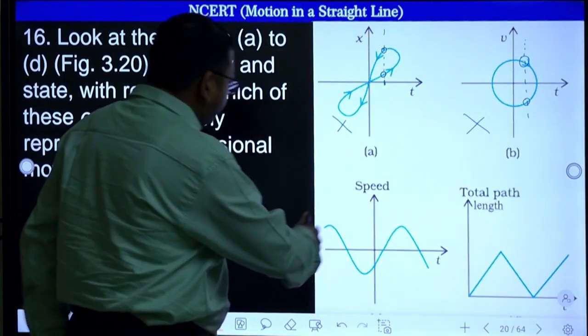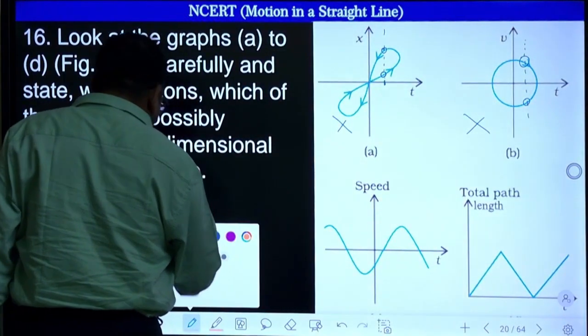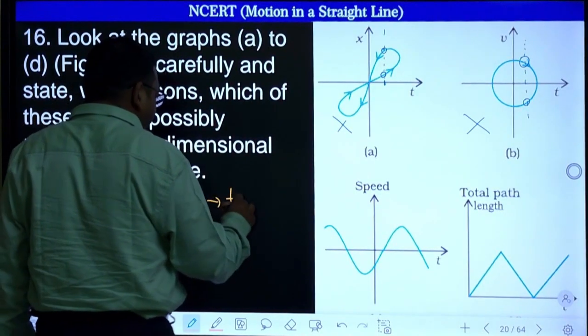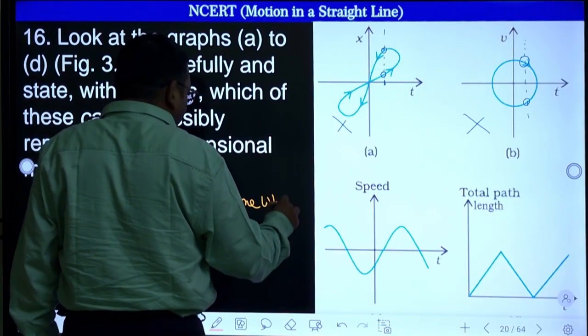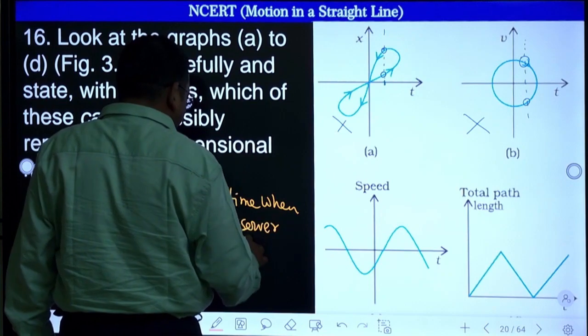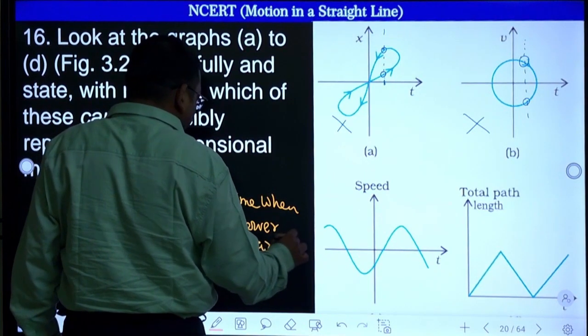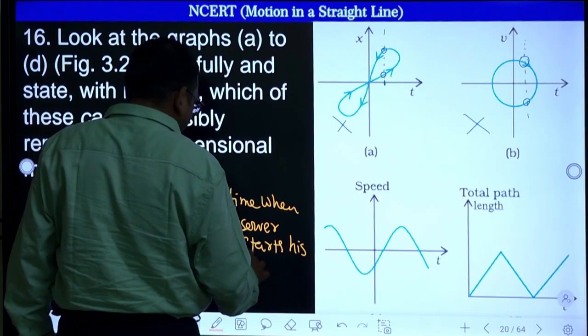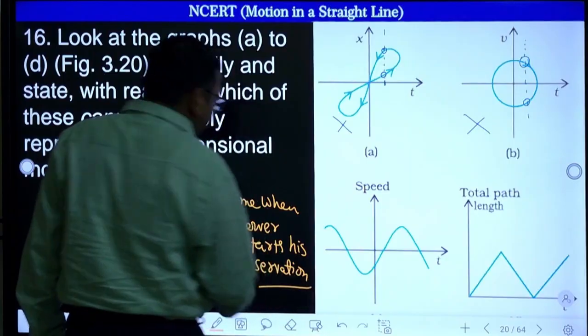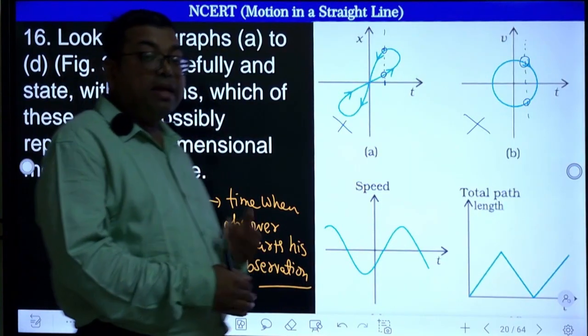Note that time zero is the time when the observer starts his observation. But there is a possibility of some time before that.